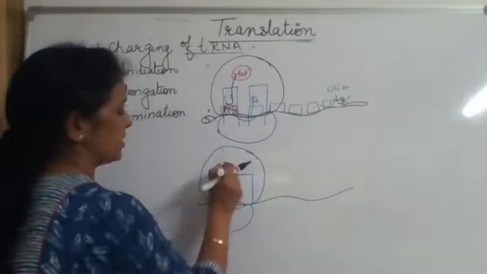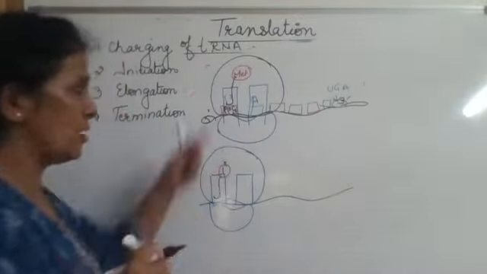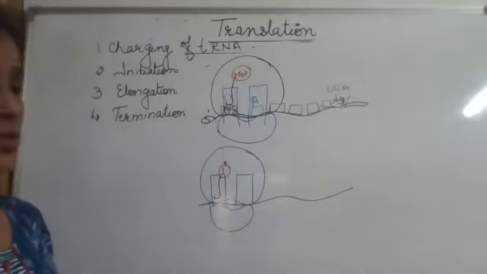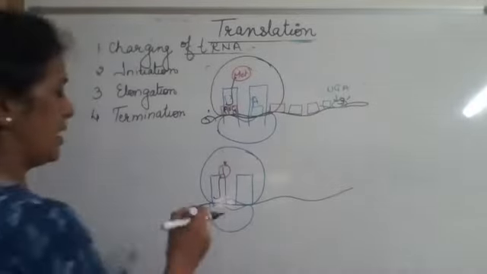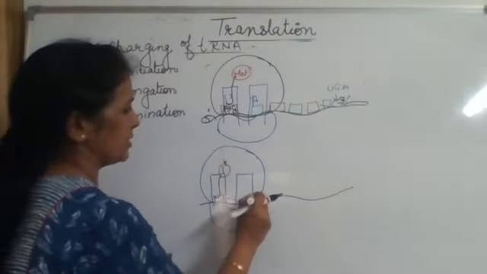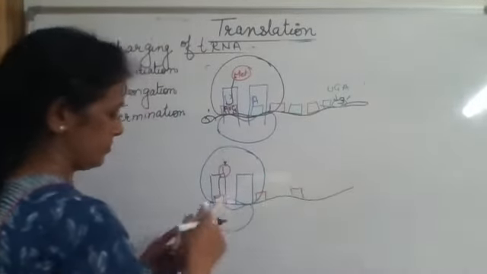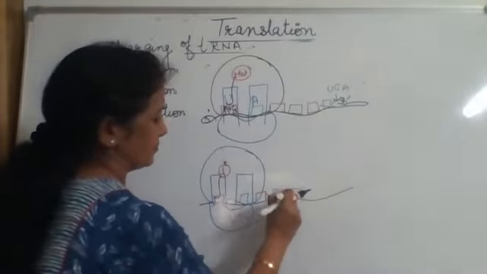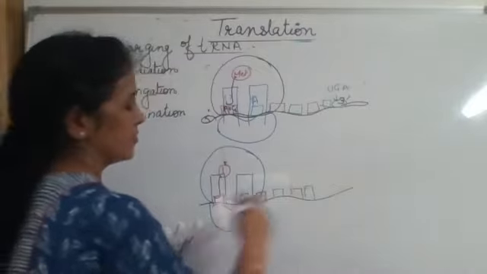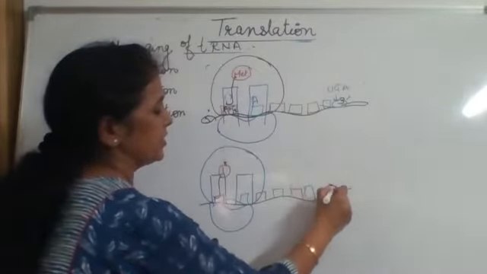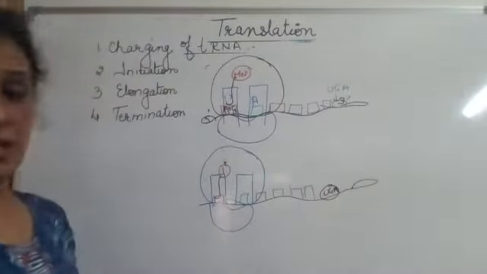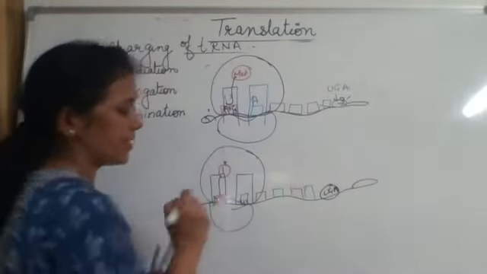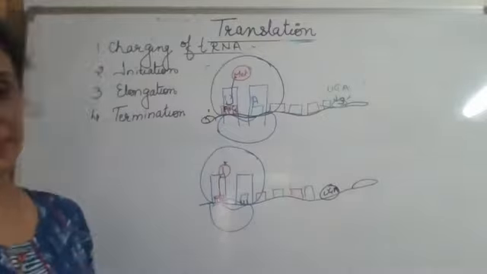This has, say, amino acid number 1, or methionine, because it is always corresponding to AUG. And same thing there. There are 6 codons, and UGA here. So now the A site is occupied by another codon.